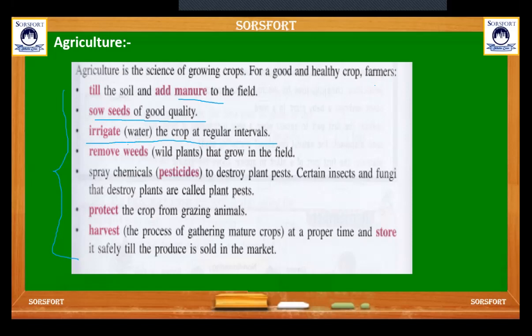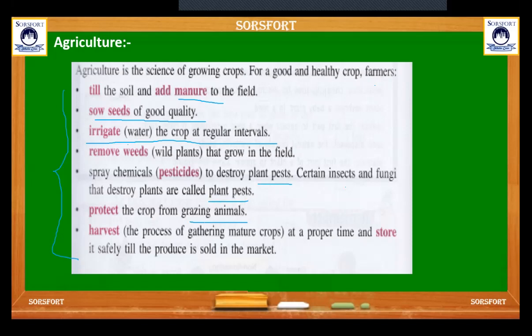Then what will you do? The farmer should remove all these unwanted plants. Then spray chemicals or pesticides to destroy the plant pests. Certain insects and fungi that destroy the plants are called plant pests. Protect the crop from grazing animals. Then harvest at a proper time and store it safely till the produce is sold in the market.